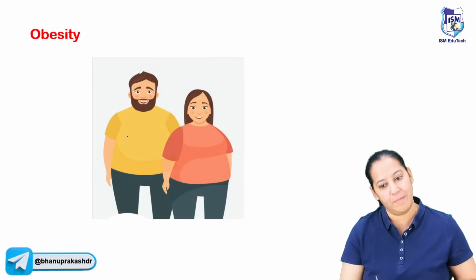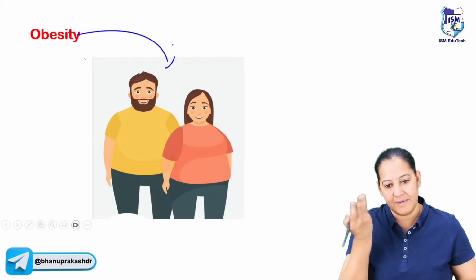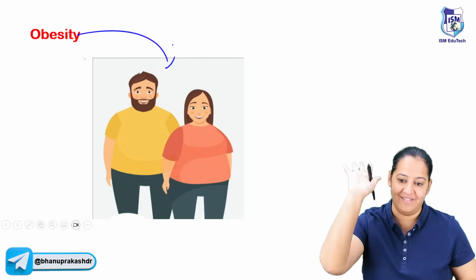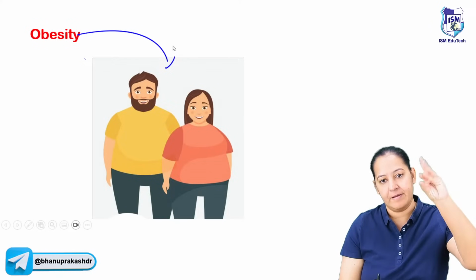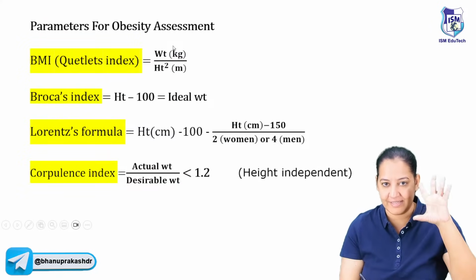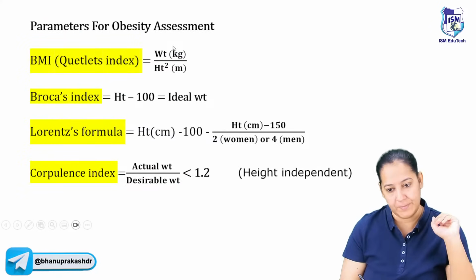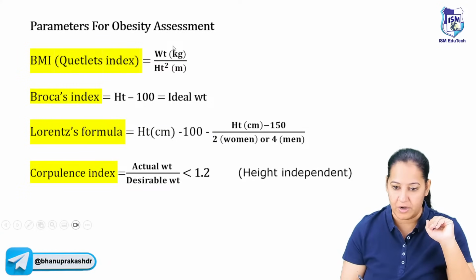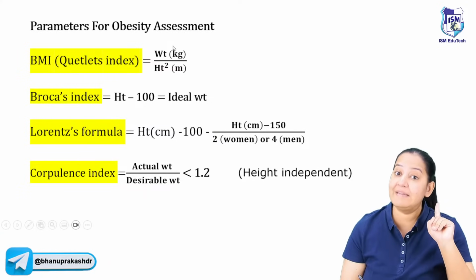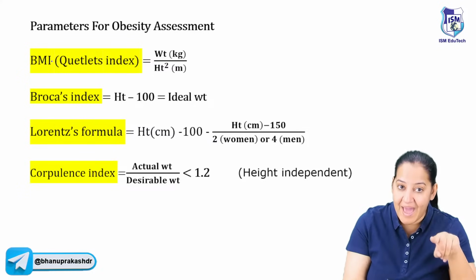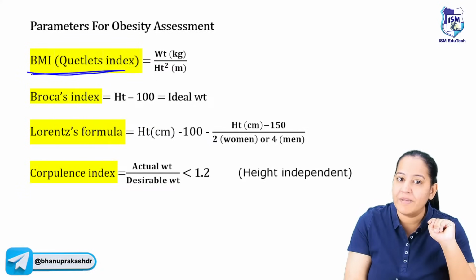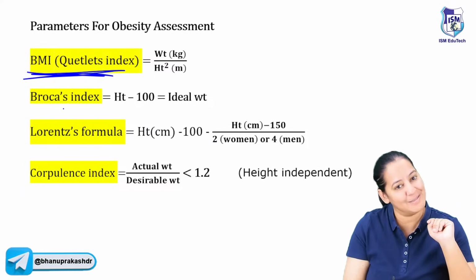Let me come to the next topic, obesity. To whom will you call the person obese? There should be a criteria. There are 5 assessments. By 5 factors or parameters, we can assess obesity. One by one, we will discuss all of them. The most important internationally accepted parameter to assess obesity is basal metabolic index, that is BMI.